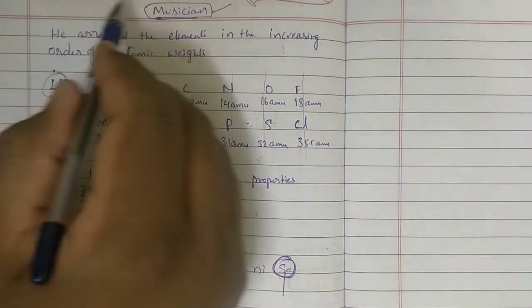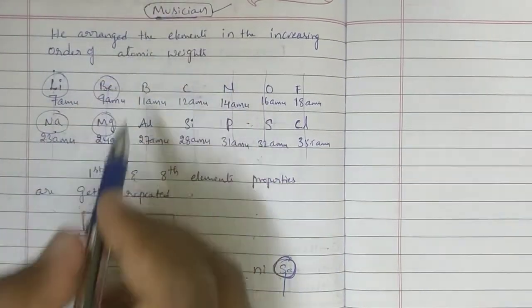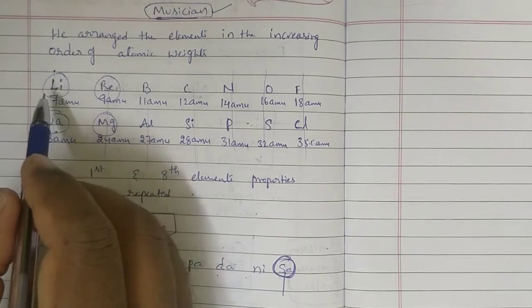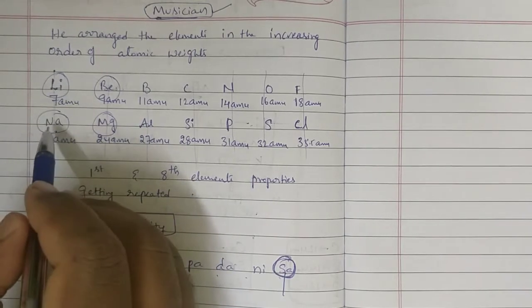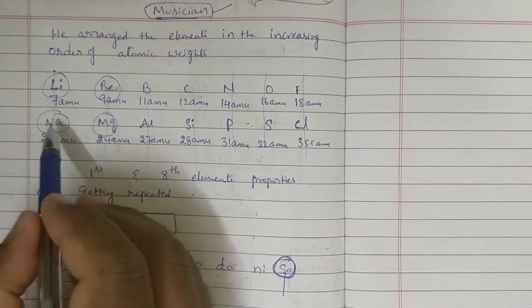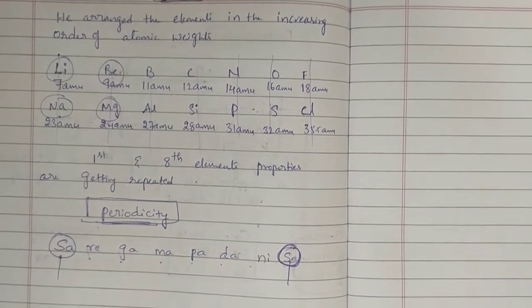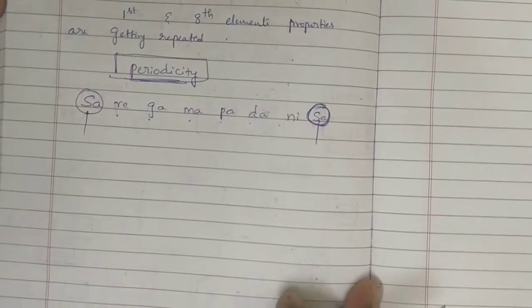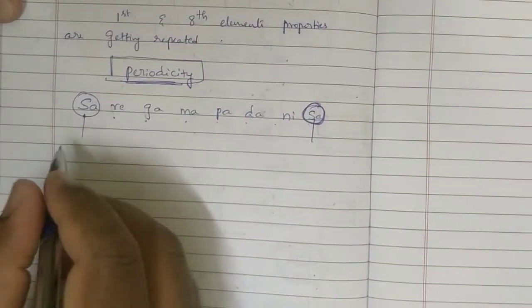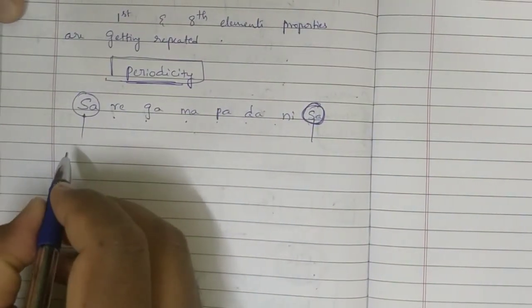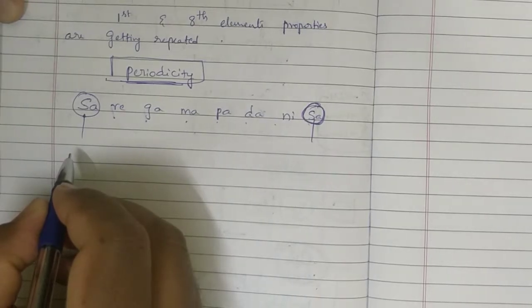That is called Newland's law of octaves. Oct means 8. The properties of the first element and the 8th element are getting repeated. That's why he kept sodium under lithium. Is it okay, ma? Newland's law of octaves, I hope you are clear.